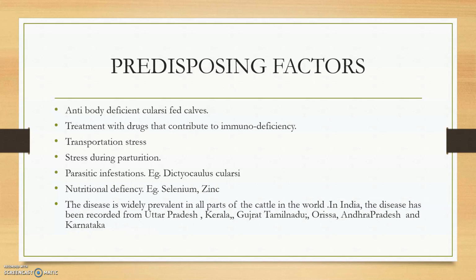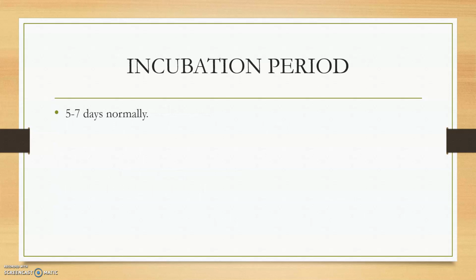So the predisposing factors: many predisposing factors are present, which may lead to the activation of IBR virus. That is parasitic infections, that is Dictyocaulus lungworms, nutritional deficiency, transportation stress, parturition stress, etc. Incubation period is 5 to 7 days normally.